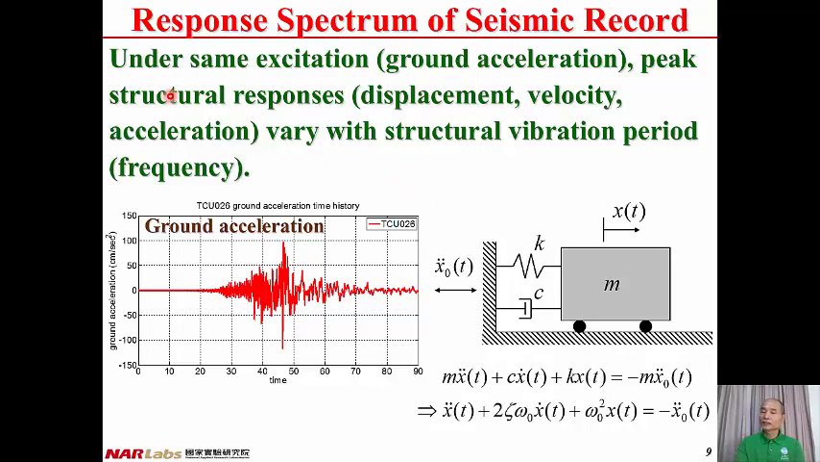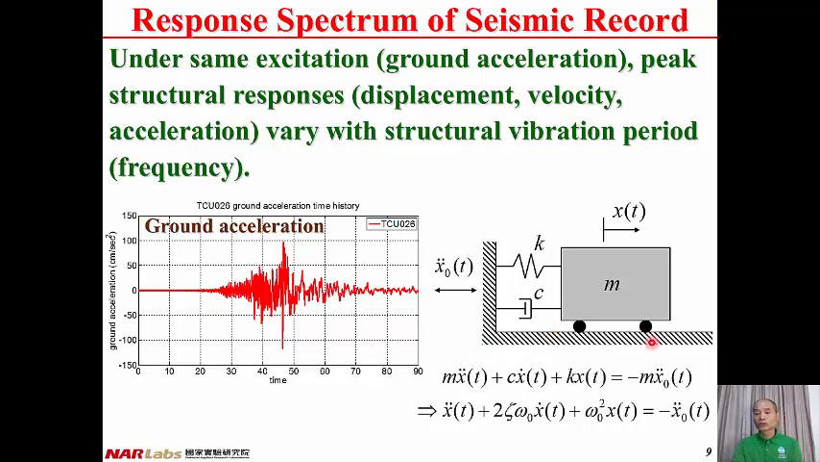Under the same excitation, the same ground acceleration, the peak structural responses vary with structural vibration period. Here's an example. This is a seismic record taken at station TCU026. This is the ground acceleration. The horizontal axis is time. The vertical axis is the ground acceleration, and the unit is centimeter per second squared.